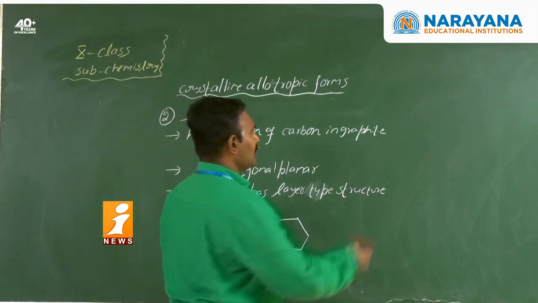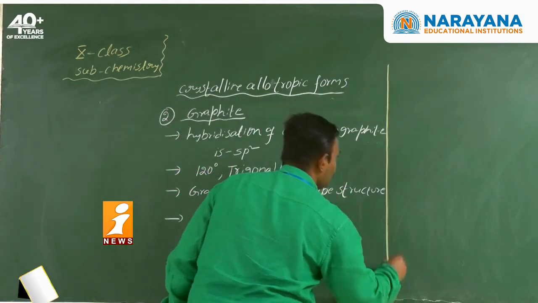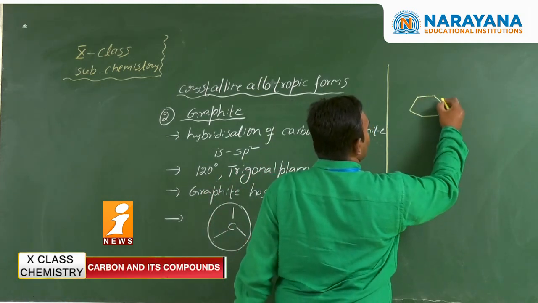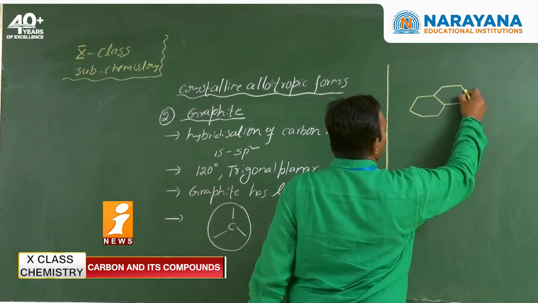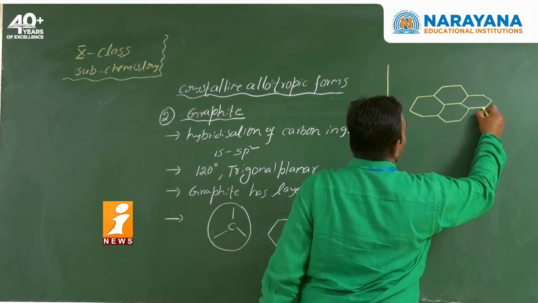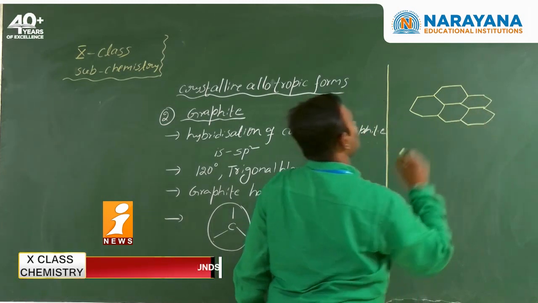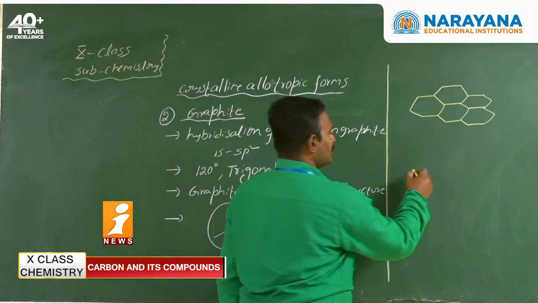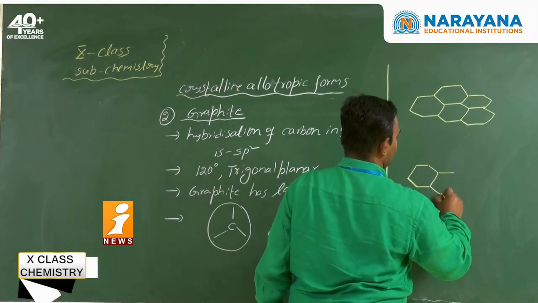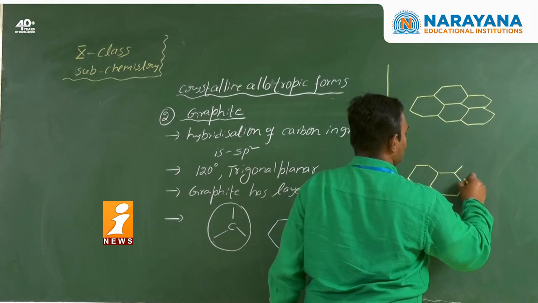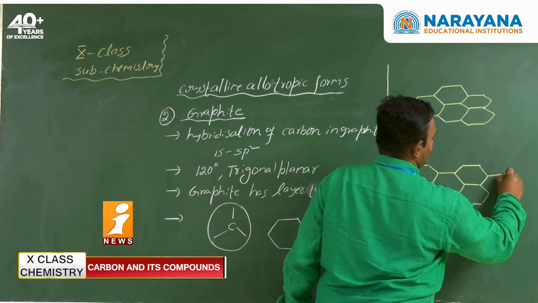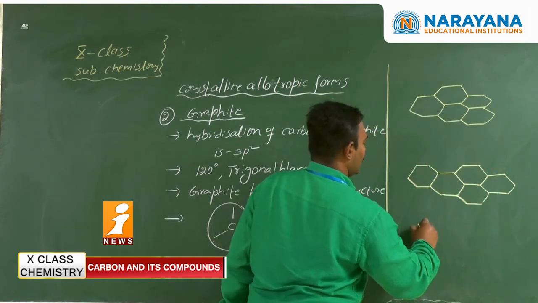Let me draw the layer structure here. Hexagonal ring, another ring. Assume it is one layer. Next one, another layer.